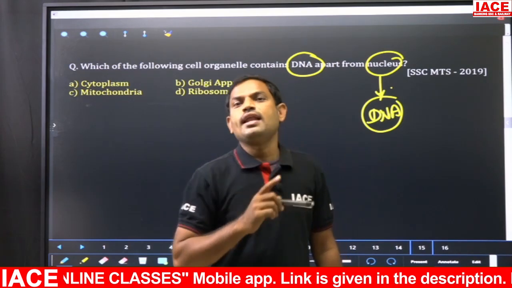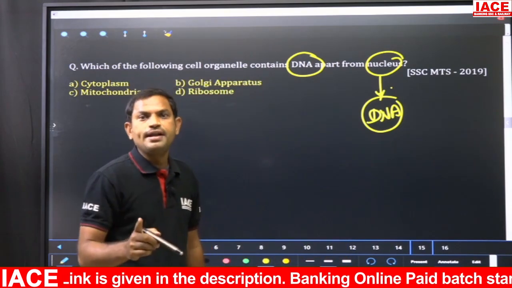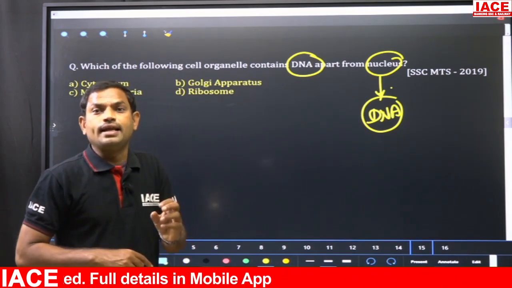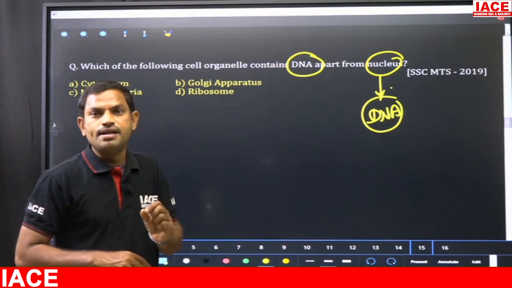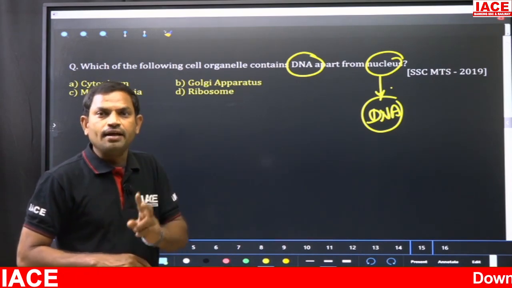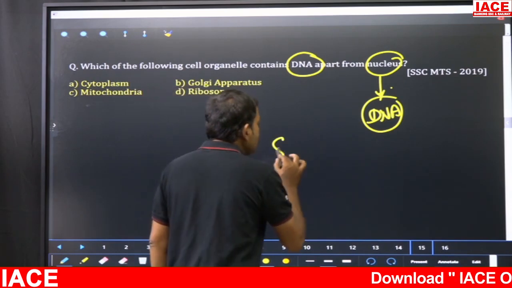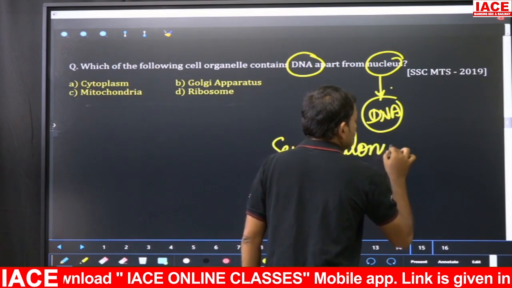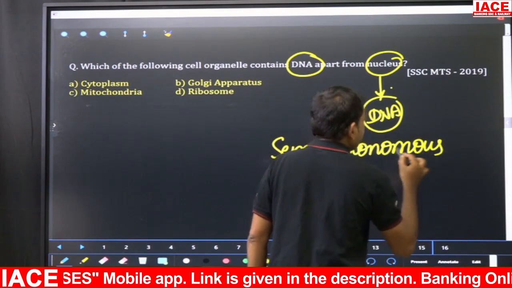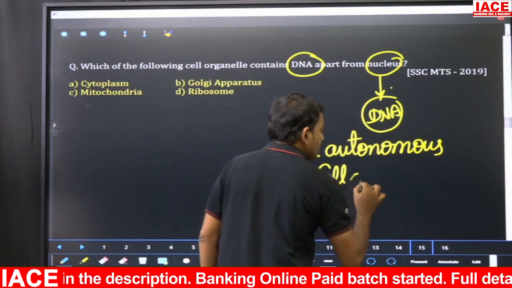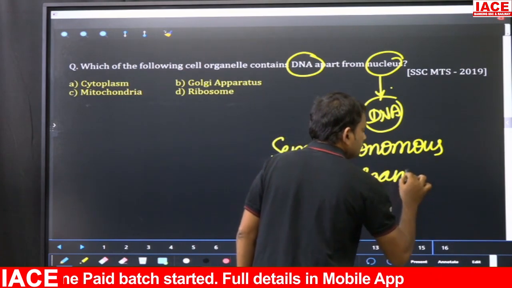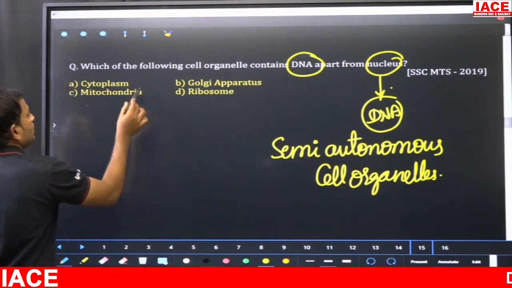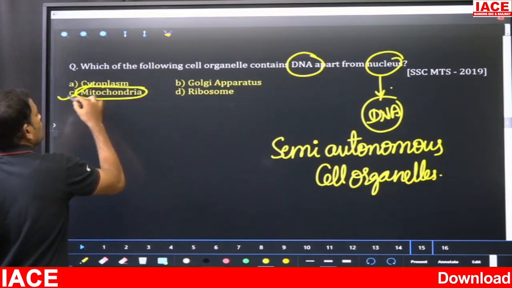Those two cell organelles are the mitochondria and the chloroplast. Since chloroplast and mitochondria have their own DNA, these two are called semi-autonomous cell organelles. So here the answer for the question is option C, mitochondria.